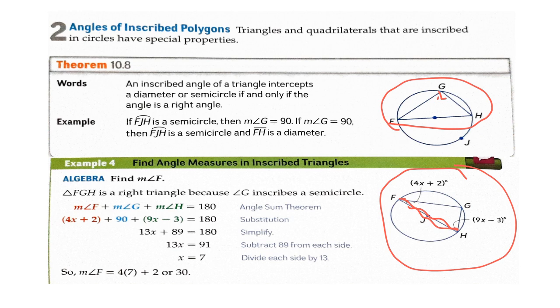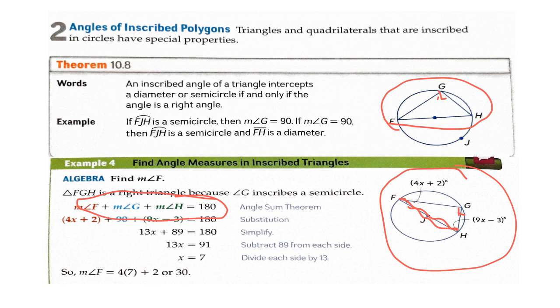Therefore angle FGH is a right angle, so this triangle is a right triangle. To solve for the measure of F, we have the measure of angle F plus the measure of angle G plus the measure of angle H is equal to 180 degrees.